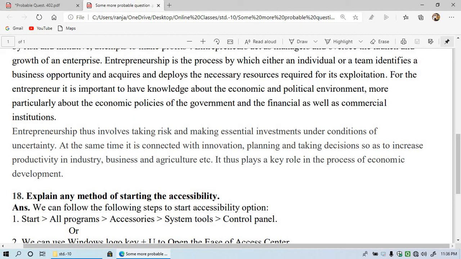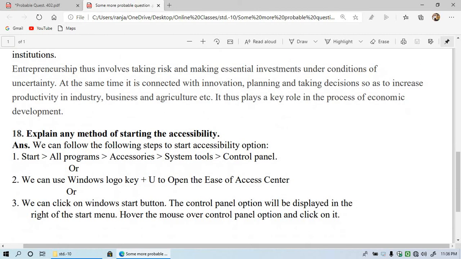Entrepreneurship thus involves taking risk. So in short, we can say that entrepreneurs are the persons who start the business by taking the risk and essential investment under the condition of uncertainty. Condition of uncertainty means whether the profit will be made or not, it is a dilemma. But entrepreneurship always takes the risk and thinks about profit making.